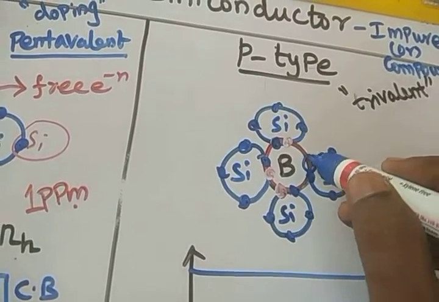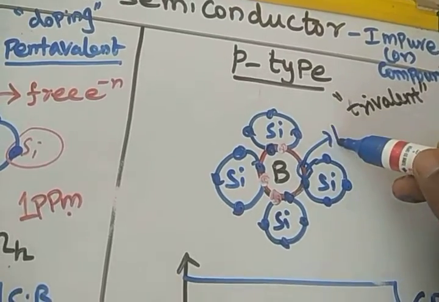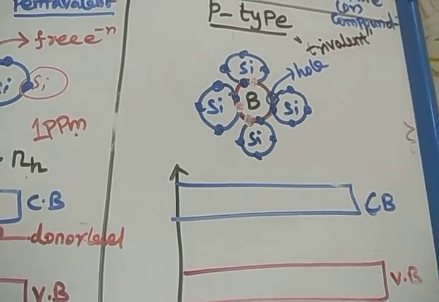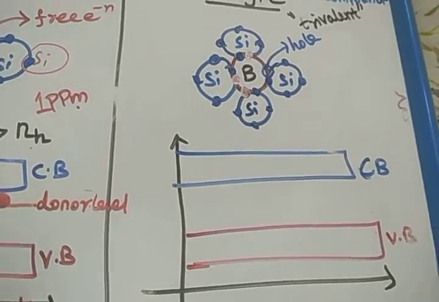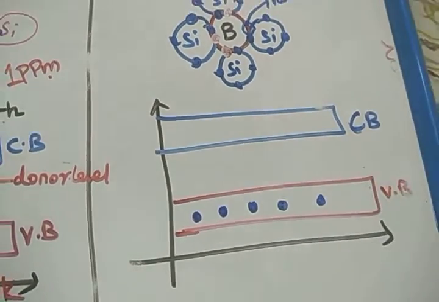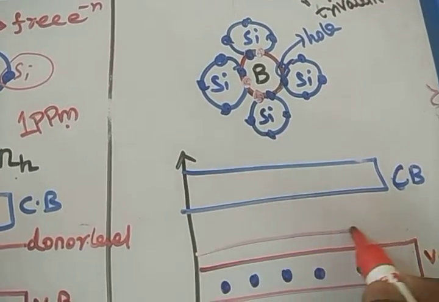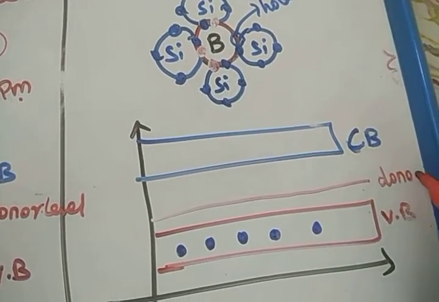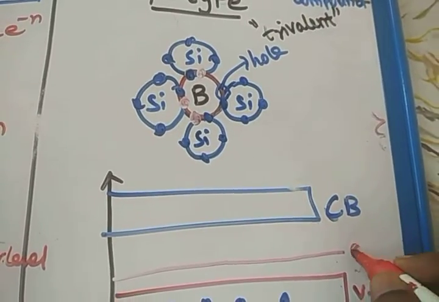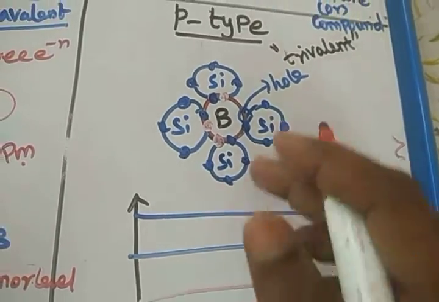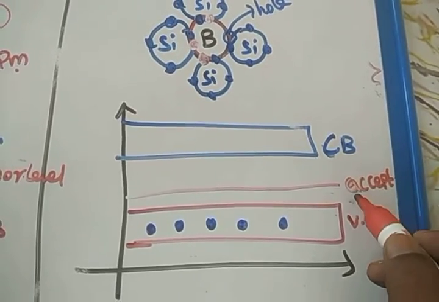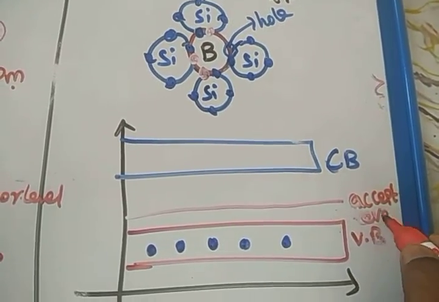So what will happen? A vacancy will be created. That vacancy is a hole. So here extra holes are available. How do you represent this? In the valence band, the silicon atom valence electrons are completely filled. For the boron, this is the donor level. Sorry, this is the acceptor level. So the boron atom is ready to accept electrons. If anybody gives the electrons, this hole will accept them. So this is called the acceptor energy level.